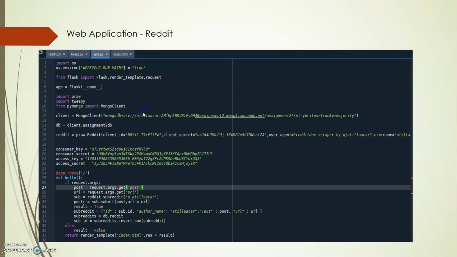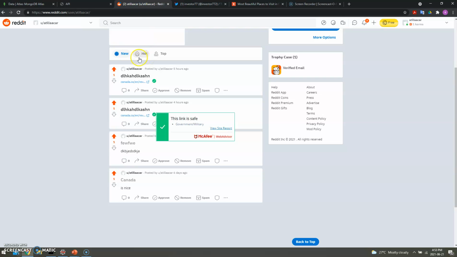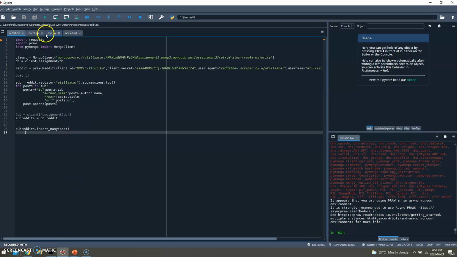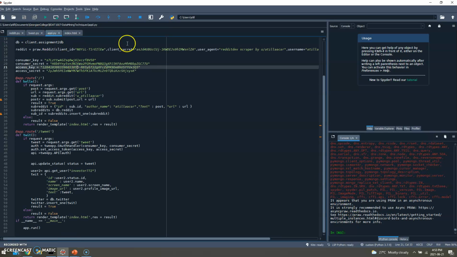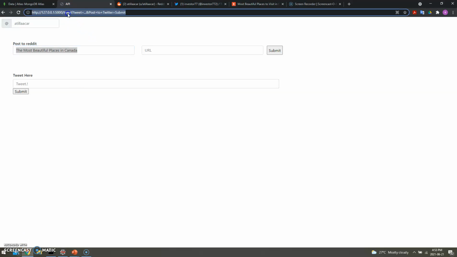Let's see if it works. Okay, so this is my API actually. I need to run it first, I guess. Yeah, let's run this. As you can see, it's running. And let's go to the API link.